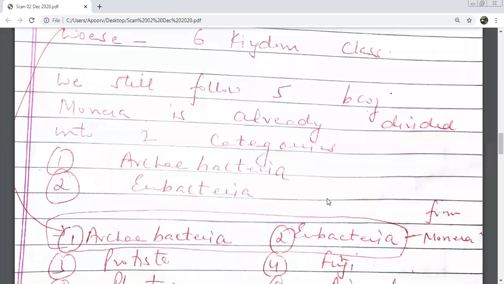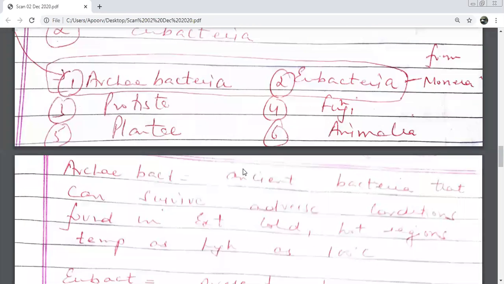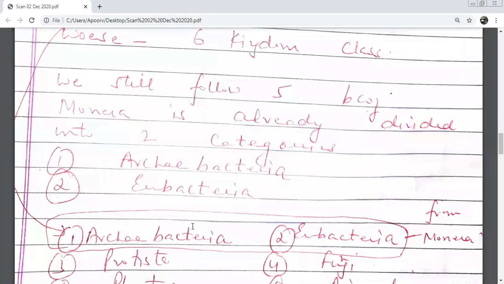Okay. I think in class 9th you have done the classification system. Am I right? You did it in class 9th, no? Yes, ma'am. It had some difference in the cell wall. Yes. Ma'am, cell walls are different. अच्छा. Basically, beta, इनमें main difference क्या है? That Archaebacteria are your ancient bacteria. Okay? And Eubacteria have evolved from Archaebacteria.